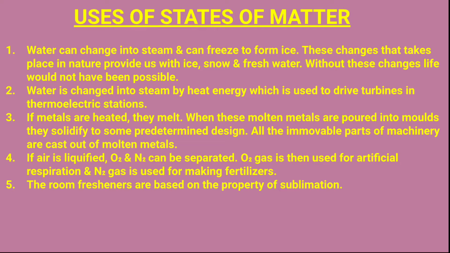Now, if metals are heated, they melt. We know that when metals are heated to a certain temperature, they melt. And when these metals are poured into molds, they solidify and form predetermined designs. The molds are of predetermined shapes, and when the molten metals are poured into these molds, they solidify into predetermined designs. All the immovable parts of the machinery are cast out of these molten metals.